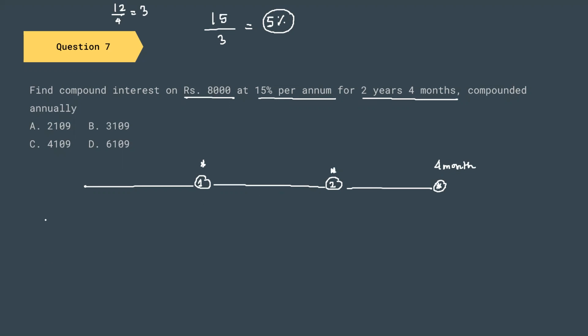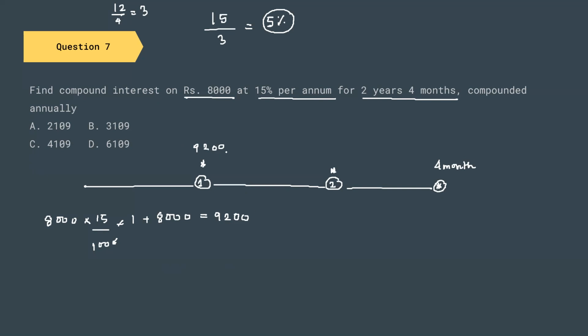So for the first year it will be 8,000 into 15 by 100, into 1, because it's just 1 year, plus 8,000. So it gives us 9200. So the amount at the end of first year is 9200.